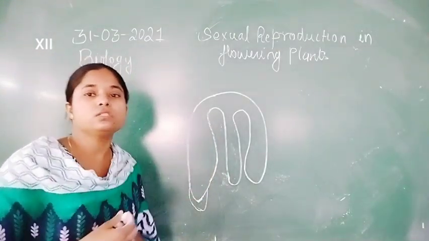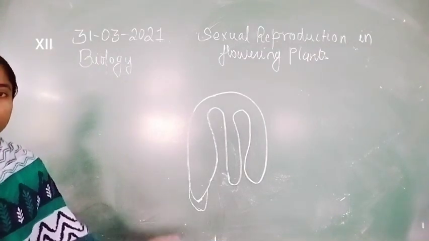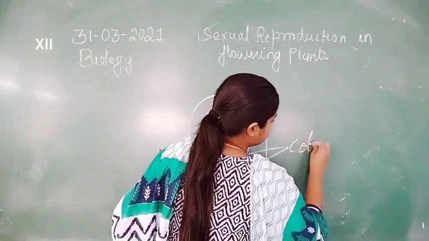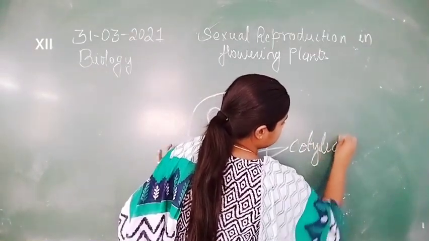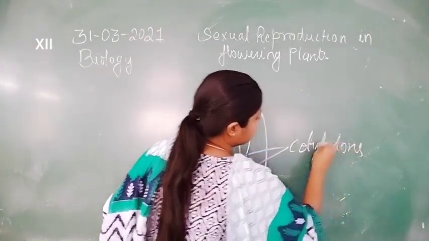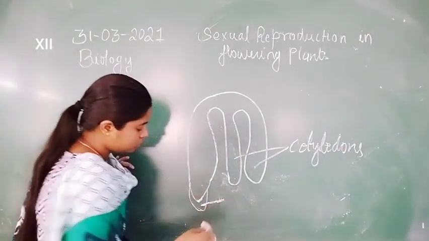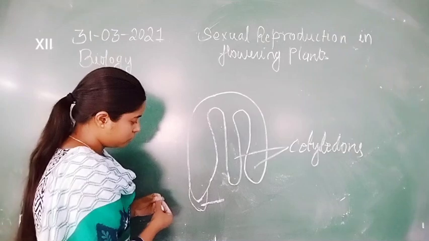So here is the structure of the dicot embryo, in which these are the two cotyledons and here is the root cap